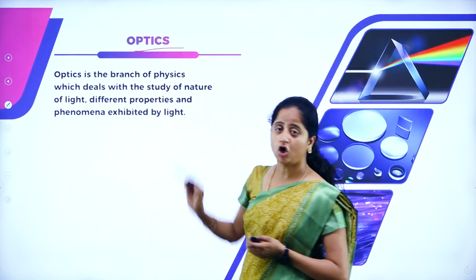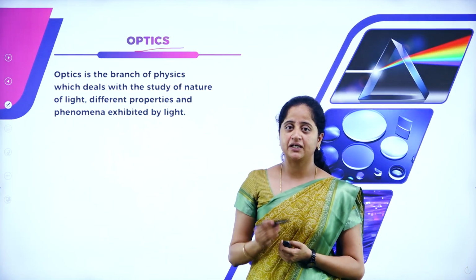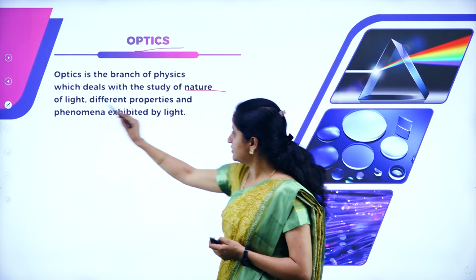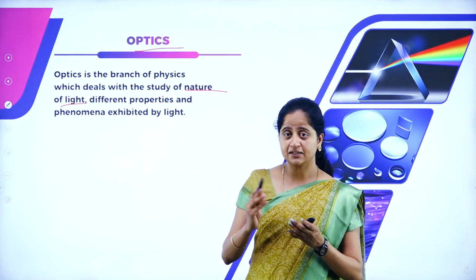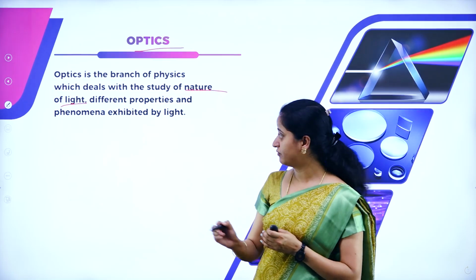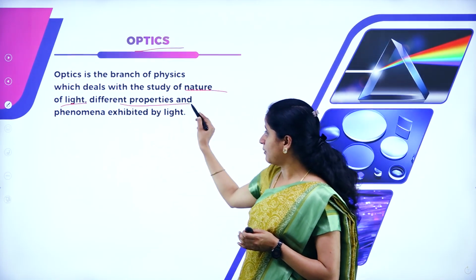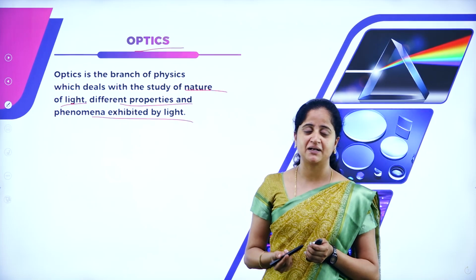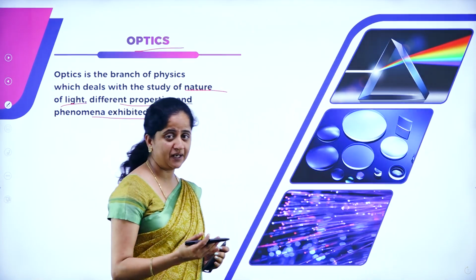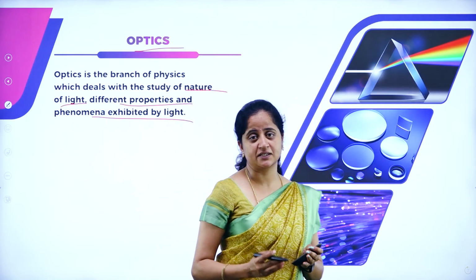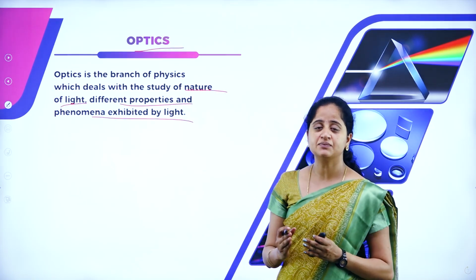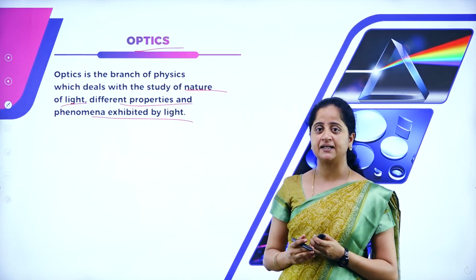The next one is optics. Optics is one of the important branches of physics that deals with the study of the nature of light, that is, light undergoes rectilinear propagation, it travels in a straight line, and all the properties of light and different phenomena exhibited by light like reflection, refraction, diffraction, interference, polarization and many more interesting concepts. So optics is one of the basic branches of physics that deals with the study and behavior of light.